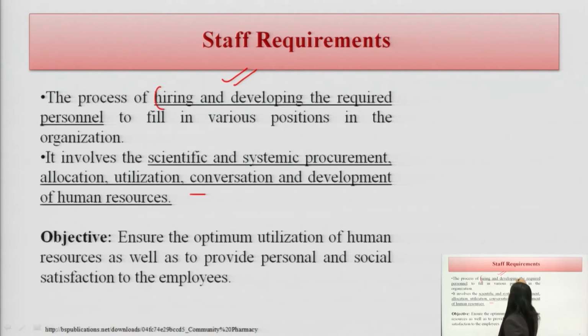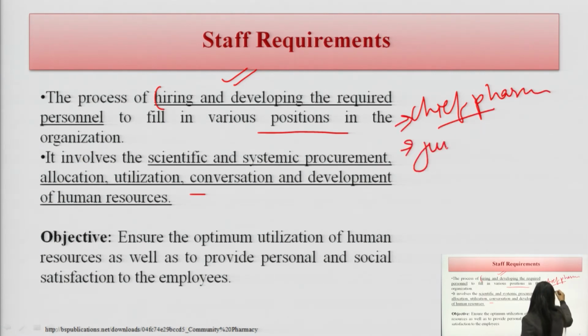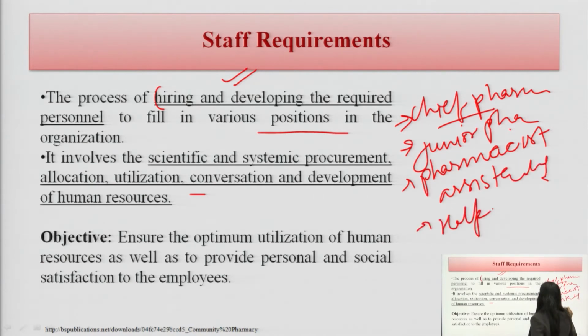So, hiring and developing the required personnel to fill various positions, such as chief pharmacist, junior pharmacist, pharmacist, pharmacy assistant, pharmacist assistant, helper. These are the staff requirements.